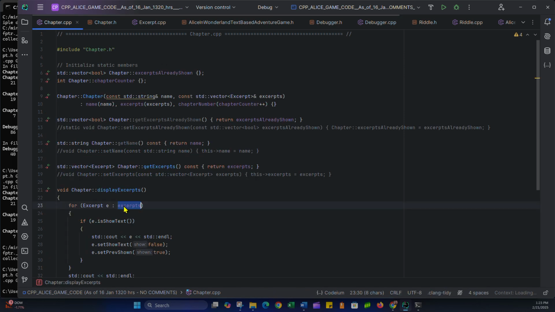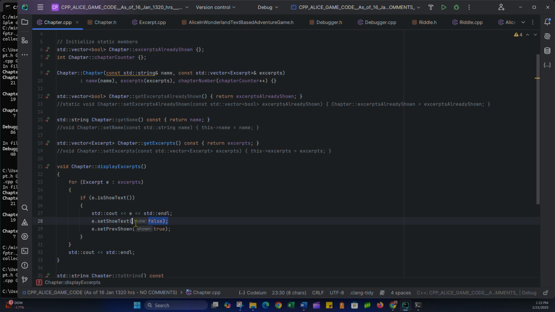So I'm iterating through the vector, pulling out an excerpt at a time, and I want to show the excerpt. And then I want to set show text to false because I don't want it to show the next time I go in the room or location. And I want to set show previously shown true because it will have been previously shown.